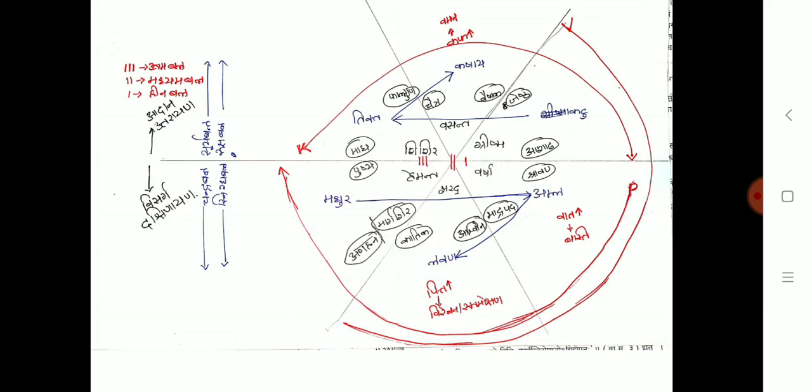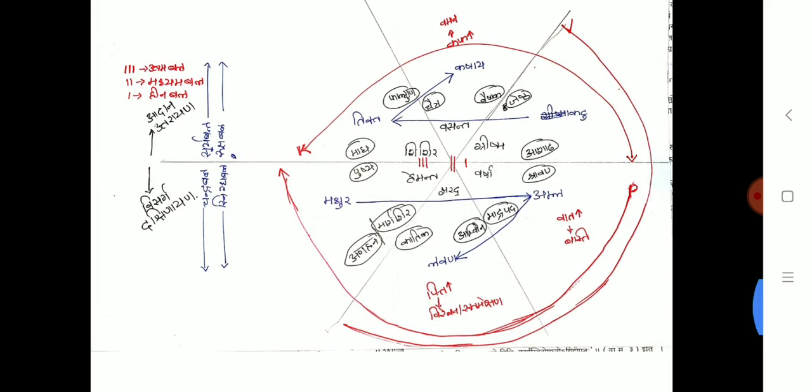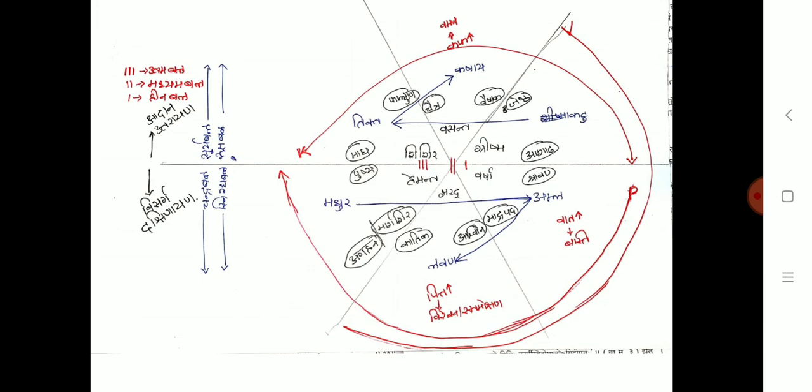Make a chart and stick it in your room somewhere. You can see it regularly, because visual memory is very strong. Remember guys, visual memory is very strong and you can remember anything easily rather than by hearing it. So practice this chart at home and understand the whole chapter in one chart.